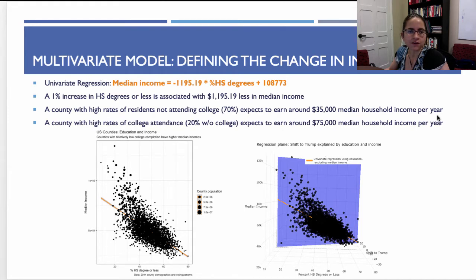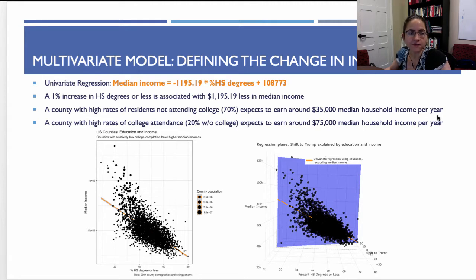So in the univariate regression, in addition to high school degrees being associated with Trump vote, high school degrees is also associated with median income. Specifically, median income is equal to negative $1,195.19 times percent of the district that has a high school degree or less, plus $108,773. That is, a 1% increase in high school degrees or less is associated with a $1,195 decrease in median income for that county.